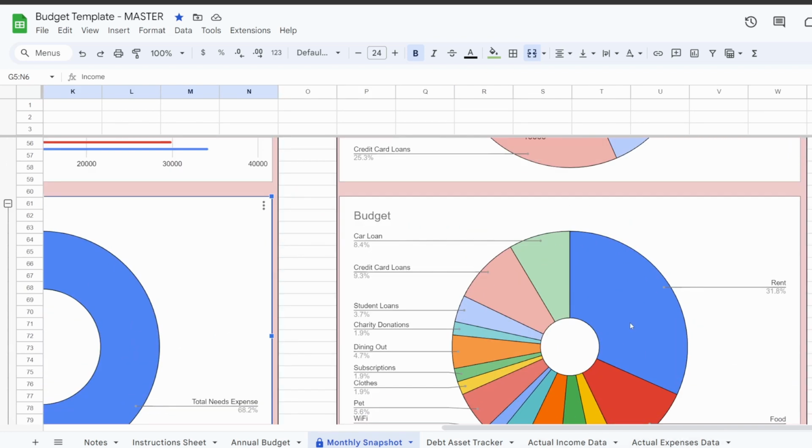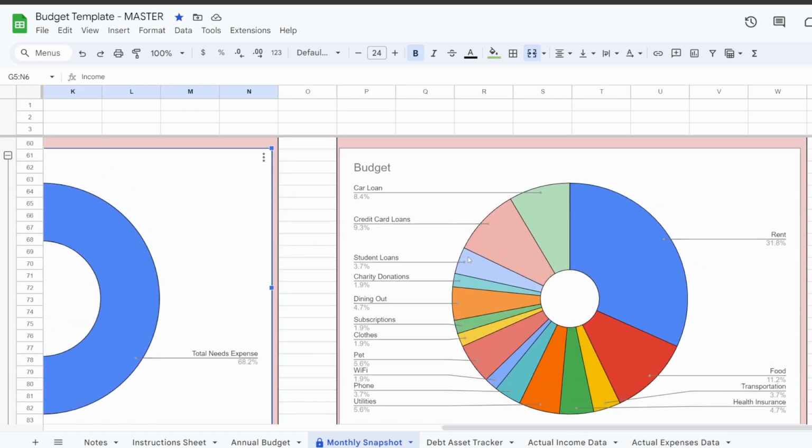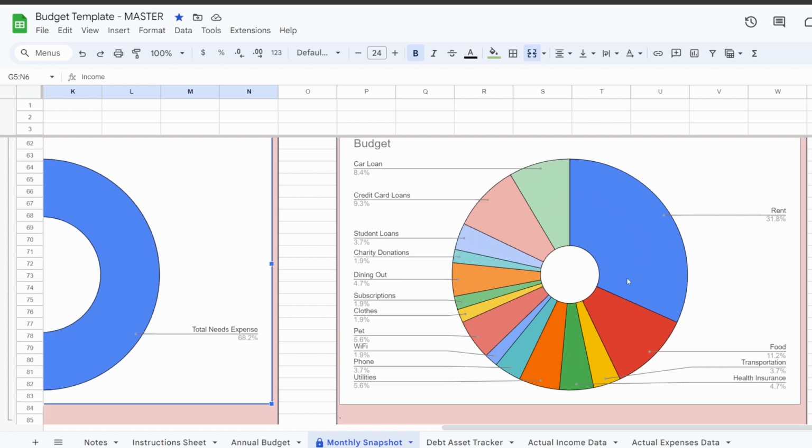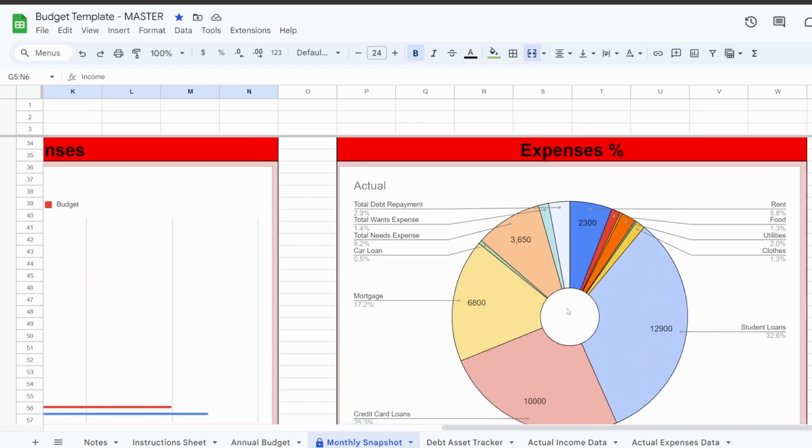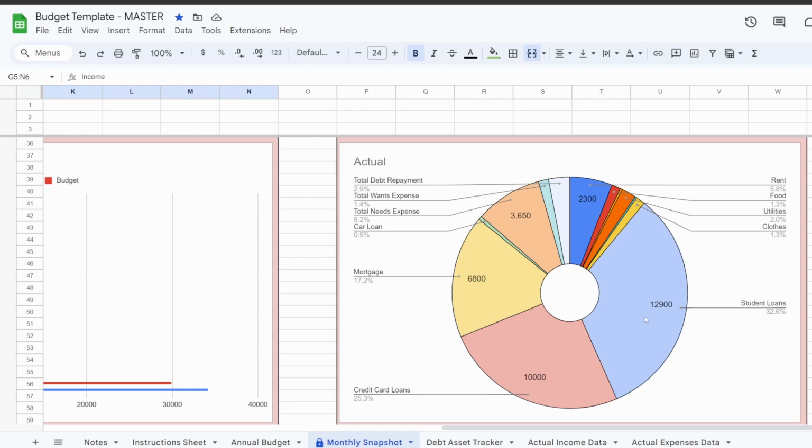Okay, cool. Now, this is your budget with all the little expenses in it. So, a whopping 31% goes to your landlord, 11% goes to Whole Foods, and 3.7% goes to student loans. These are fictitious numbers. I just made them up, so it's not reality. This is not real. Alright, here is how much money you actually spent. This looks a little bit more real, even though that $12,000 for student loans, that's kind of steep. If you're paying $12,000 for student loans, probably should just wait for Joe Biden to forgive your loans.